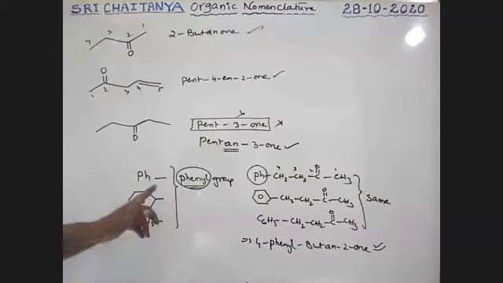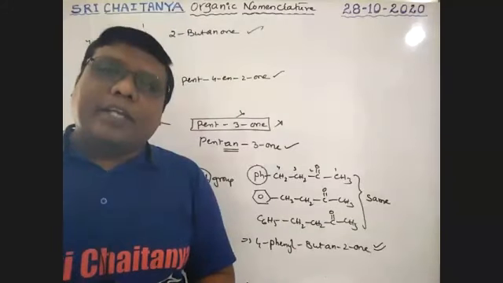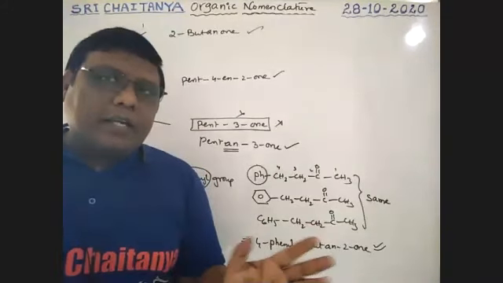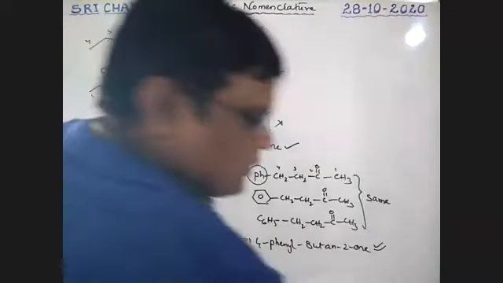Very, very important. Whenever these groups are used, those are phenyl rings, benzene rings. A benzene ring is not benzyl. It is phenyl. It is not benzyl. It is phenyl. Okay. Next.